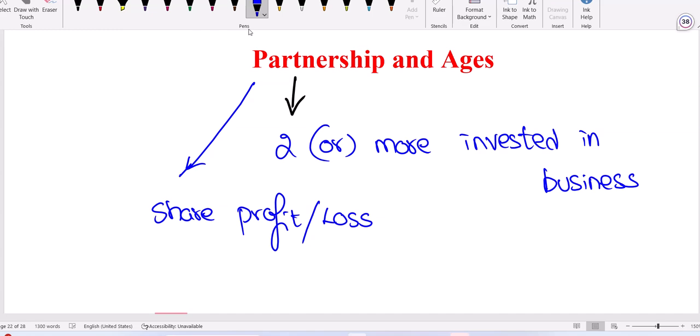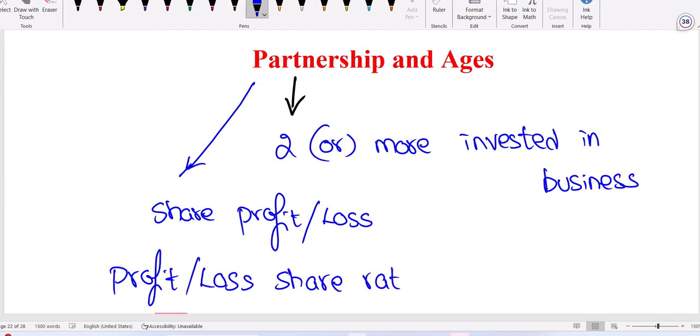Now, timing, that's the entire topic. Investment and timing together; we can say investment into timing product. The person who invested more for more time will get more profit. If you invest less and your time is also less, you will get very little profit. So here, how you are sharing profit or loss, the share ratio is depending on investment and timing.